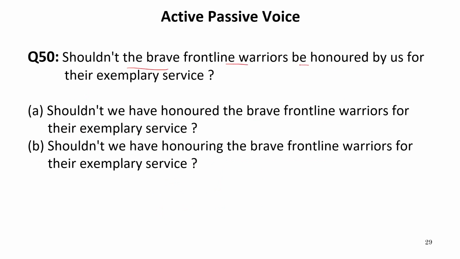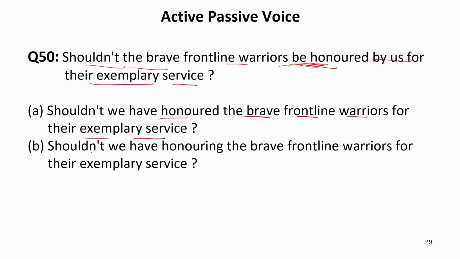Shouldn't the brave frontline warriors be honored by us for their exemplary service? Now the given sentence is already in passive voice and it is an interrogative structure. Now let us see the options to convert the given sentence into active voice. Shouldn't we have honored the brave frontline warriors for their exemplary service? It is written "the warriors be honored". Have or has is not given. It means the given sentence has a modal, then we need the verb first form.